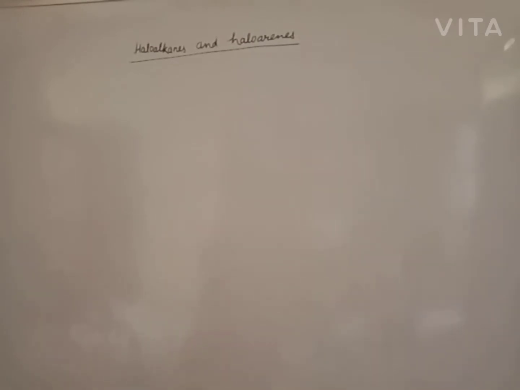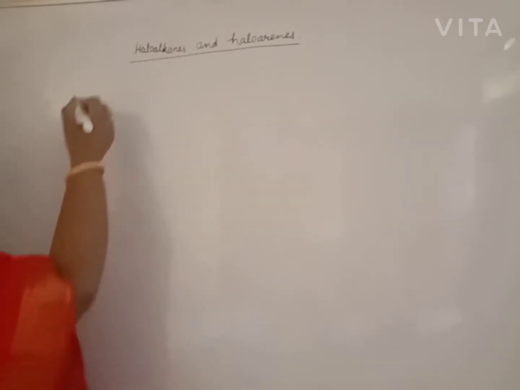Students, in our last video we discussed the classification of haloalkane. What is haloalkane? What is the common nomenclature? IUPAC nomenclature you know very well, but common naming of some of the compounds like n-propyl, isopropyl, and butyl was discussed in our last video. Today we will discuss haloarene.